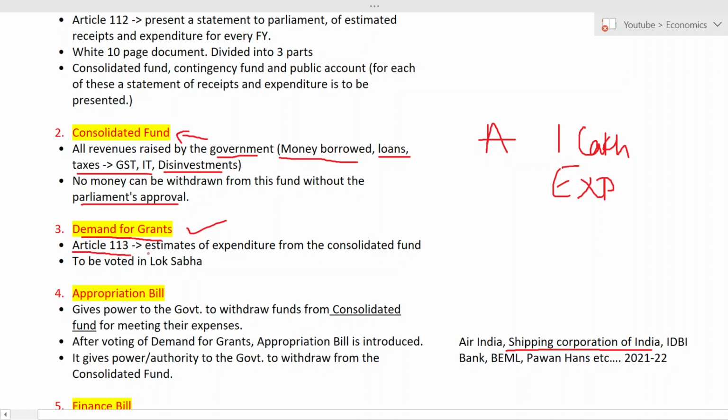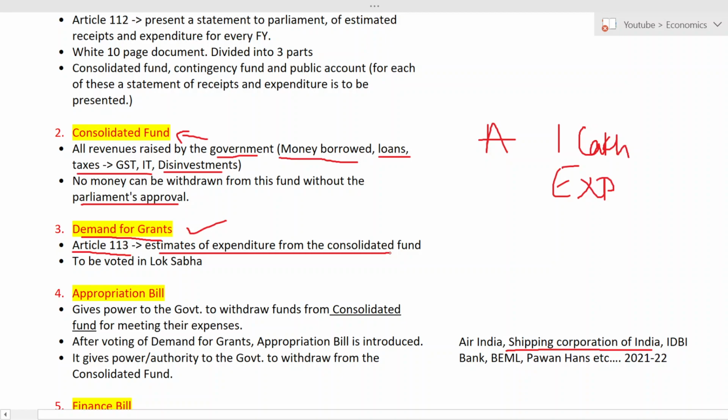So what is given in 112? The government has to present the estimated receipts and expenditure of every year to the parliament. That is in 112. In 113, what are they saying? They have to present a statement of estimate of expenditure from the consolidated fund.